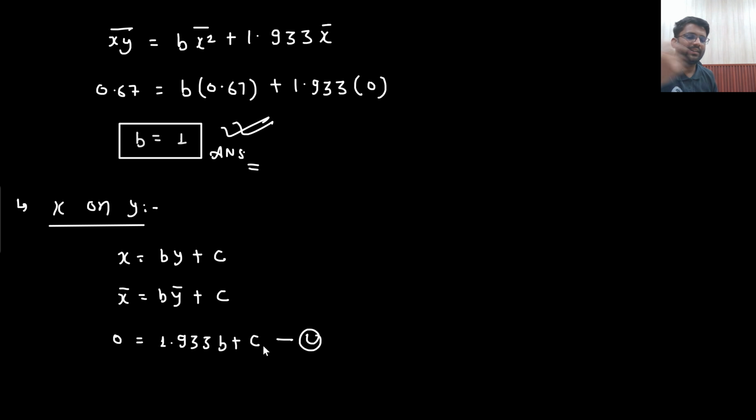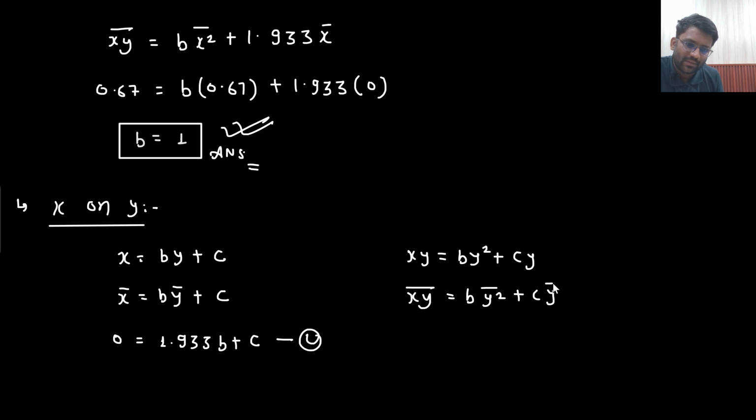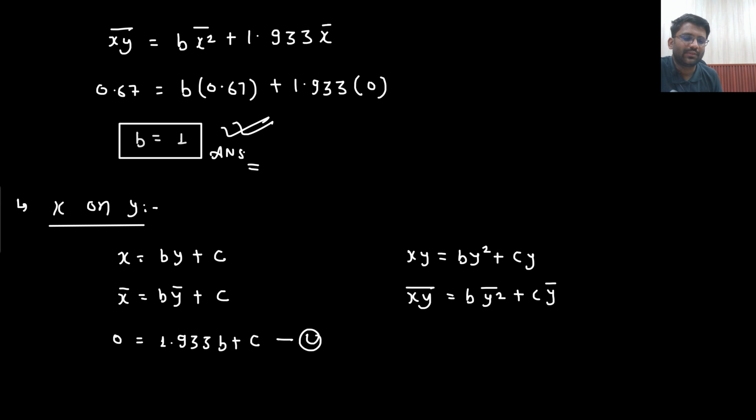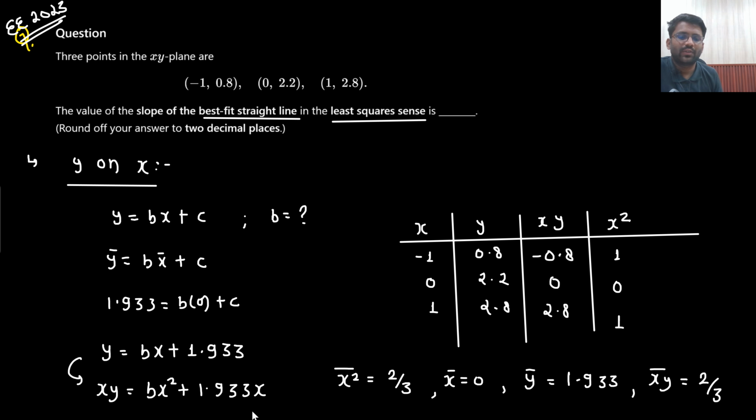So let's see, do I need the value of c or not? This is the first equation, and the second equation would be: on both sides multiply with y. So x y bar equals b y square bar plus c y bar. So xy whole bar, what is xy whole bar? That is 2 by 3. Do I have the y square bar value? No. I will have to calculate.